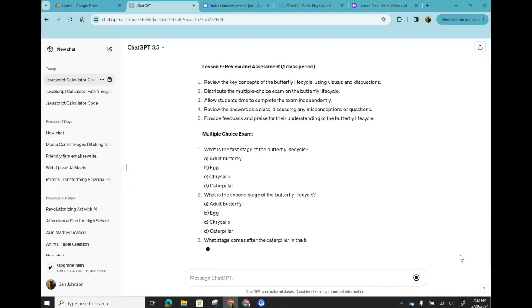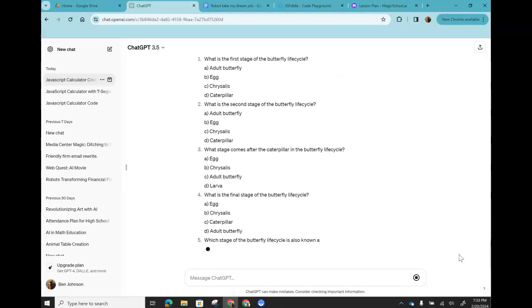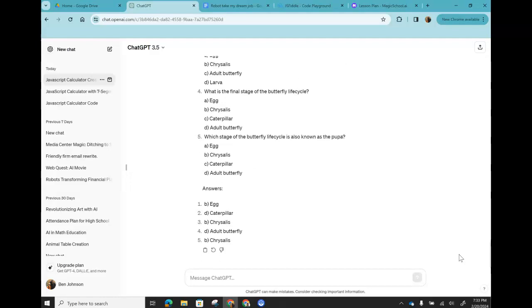It seems like Magic School AI is maybe watered down, and it's giving me this nice multiple choice quiz with the answer key at the end. So it's looking like, in my mind, ChatGPT is outdoing Magic School, which is intended to make these things. So that questions how good their tech is.